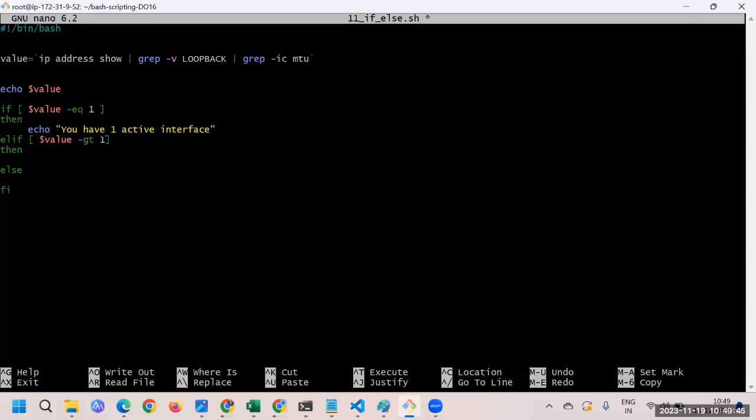When you have the value greater than 1, in that case, then what you will print, you will simply print, you have multiple interface. So something like that you will say.